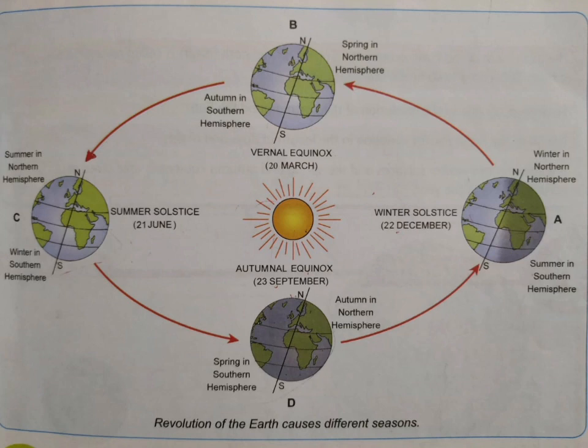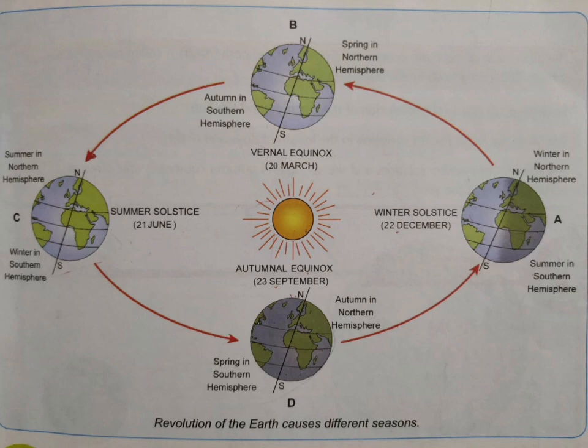Look at this picture, everyone. There are 2 days in the whole year when the length of days is equal to the length of nights. On these 2 days, the sun shines directly over the equator. So what are those 2 days? They are 20th March and 23rd September. When the northern hemisphere is facing spring season, 20th March is the date where the length of day is equal to the length of night. So this date is known as spring or vernal equinox.